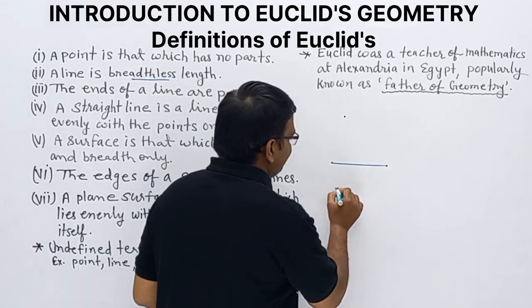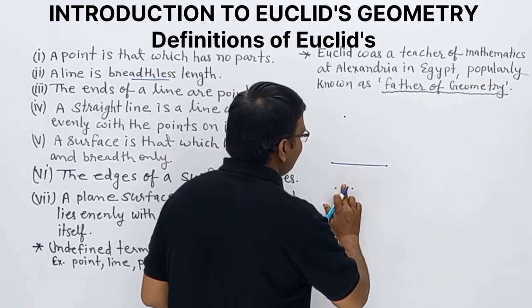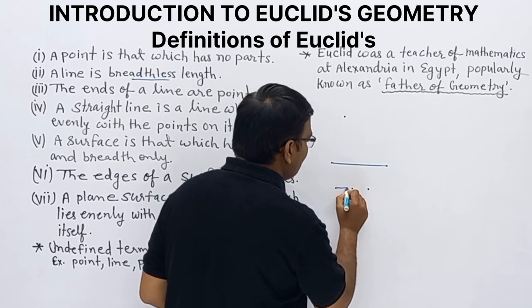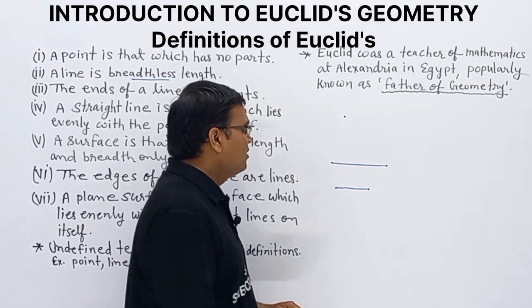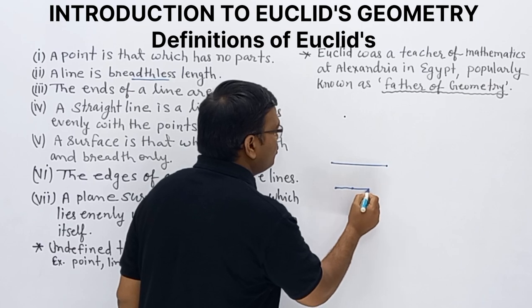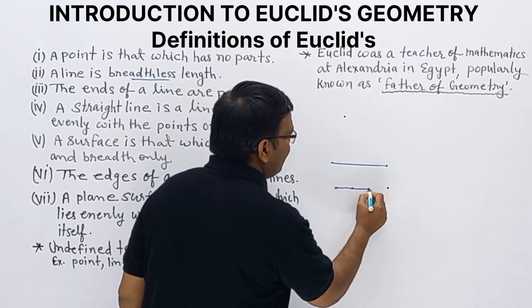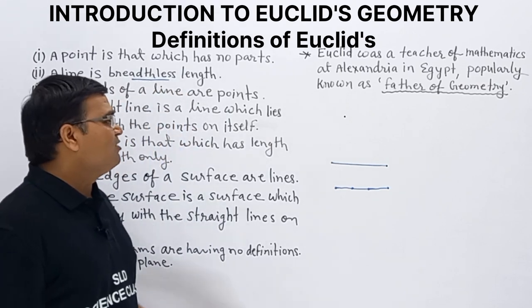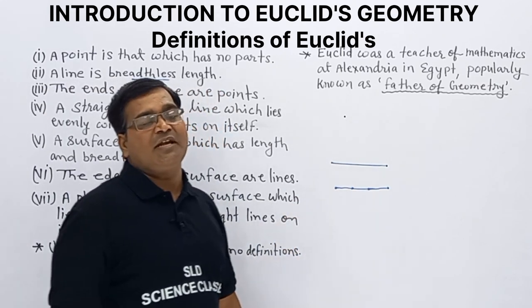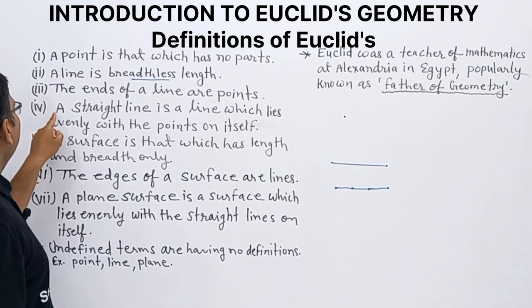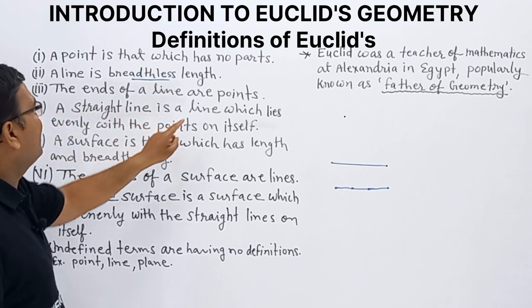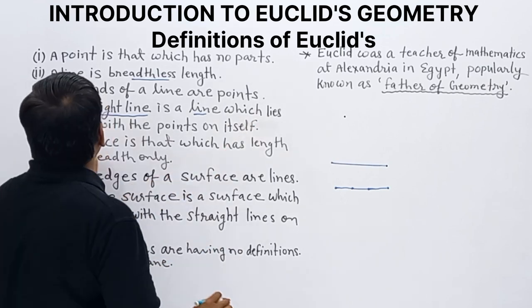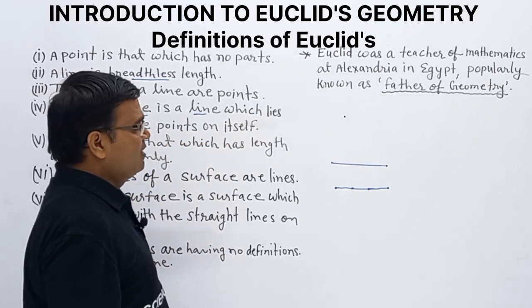Now the fourth one: a straight line is a line which lies evenly with the points on itself.